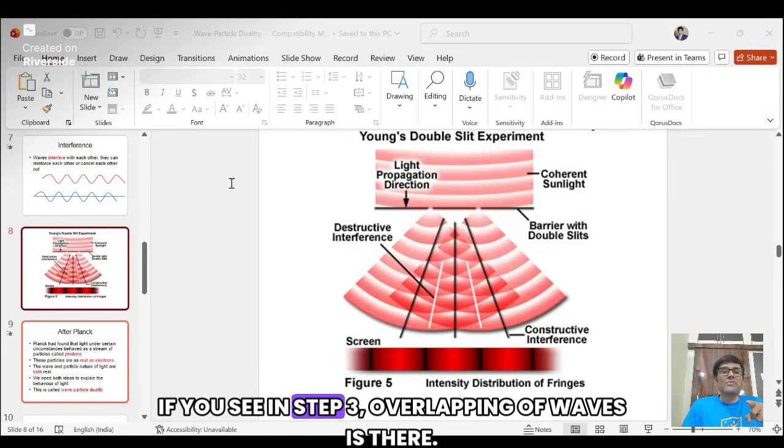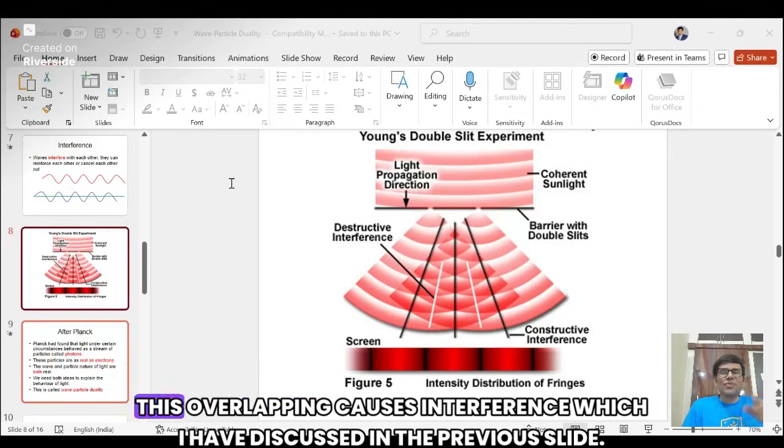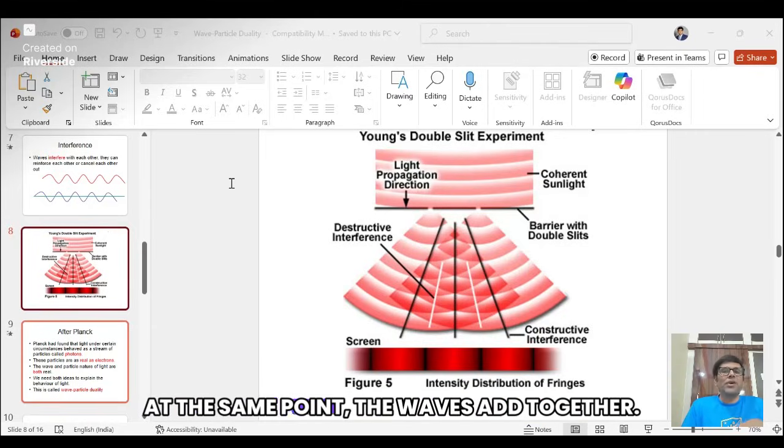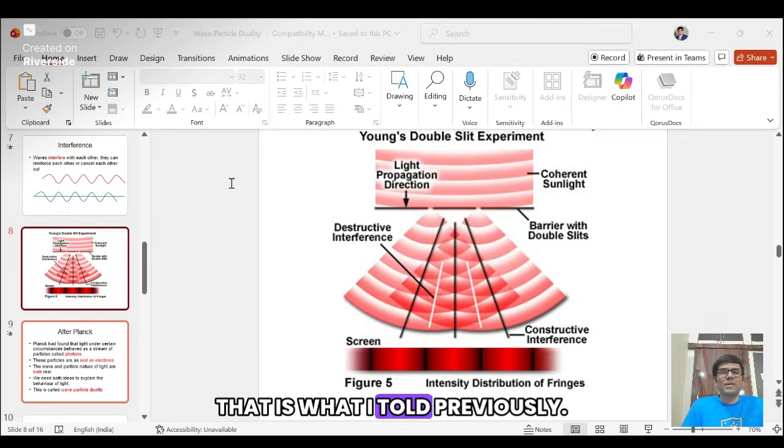If you see in step 3, overlapping of waves is there. As these waves move forward, they begin to overlap. This overlapping causes interference, which I have discussed in the previous slide. At some points, the waves add together. At other points, they cancel out each other. That's what I told previously.